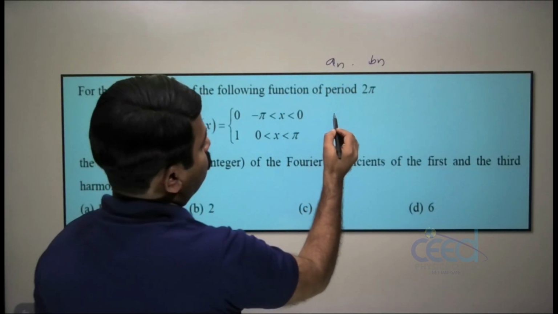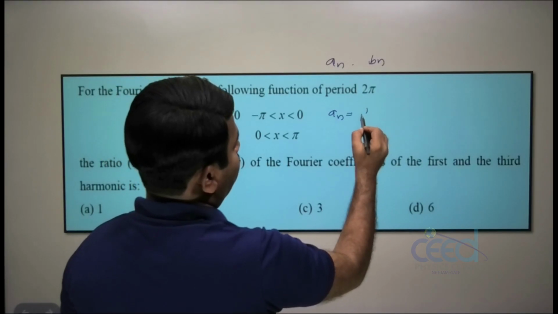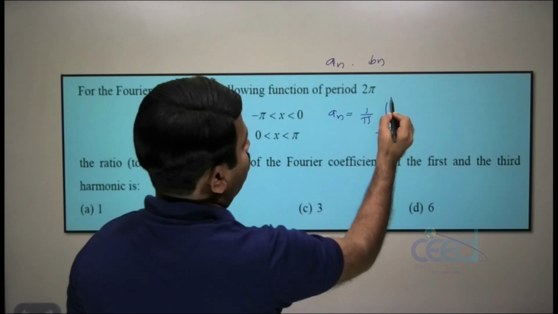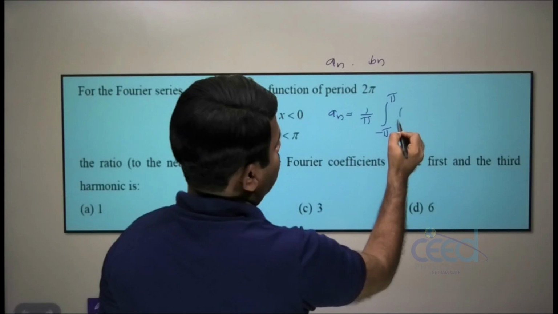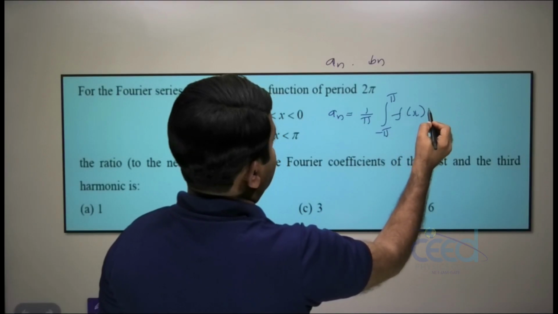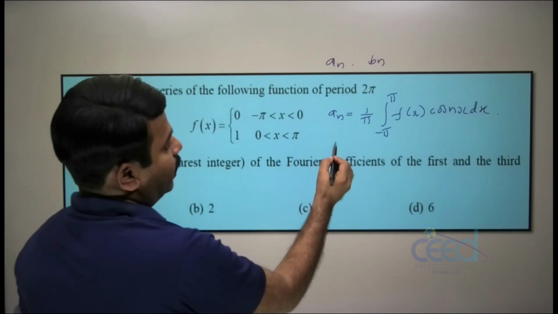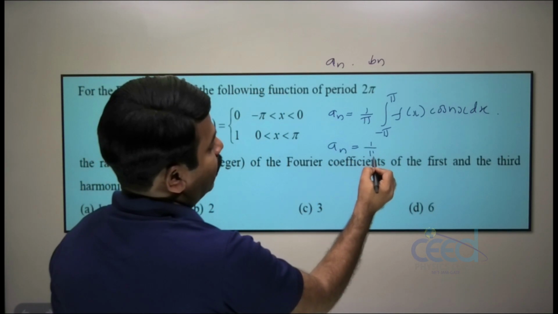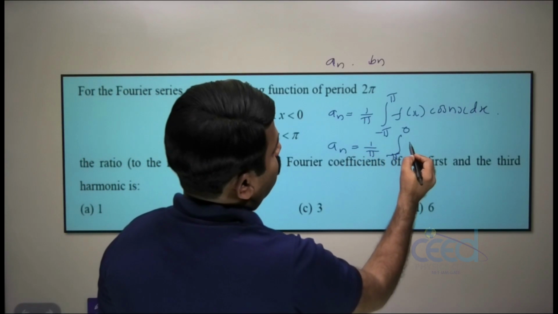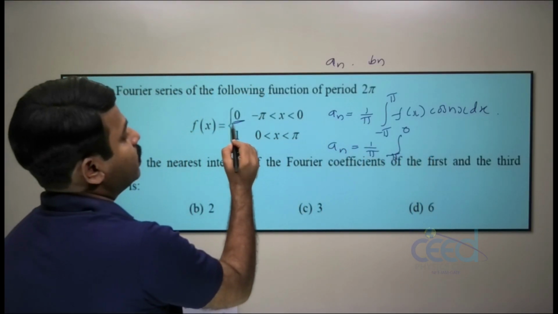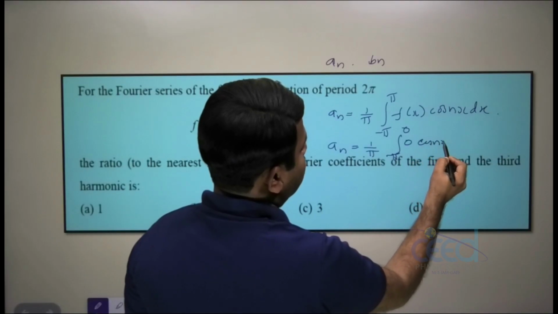We studied that an is equal to 1 by π, integral from −π to π of f(x) cos nx dx. So an is equal to 1 by π, and I can split it into the interval −π to 0, where f(x) is 0, so that part is 0.